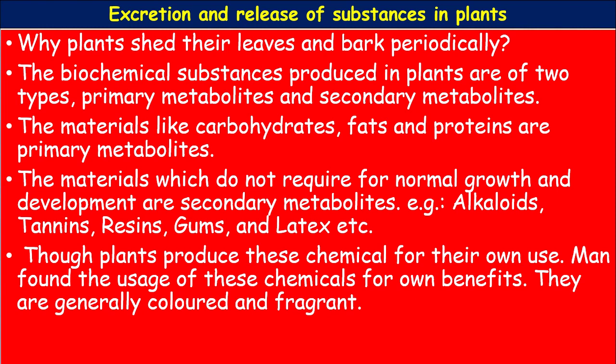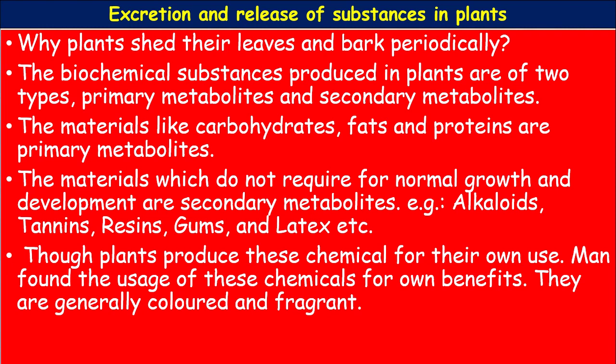Though plants produce these chemicals for their own use, man found uses of these chemicals for his own benefit. They are generally colored and fragrant. Fragrant means having some scent, some smell, aroma.